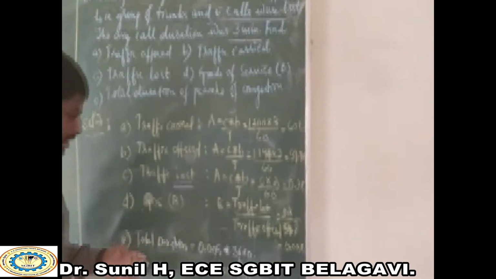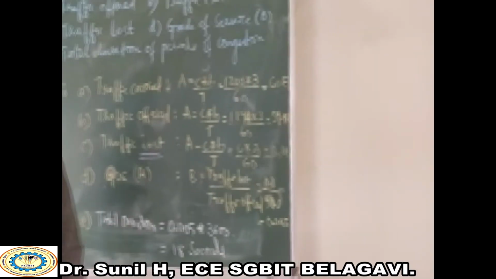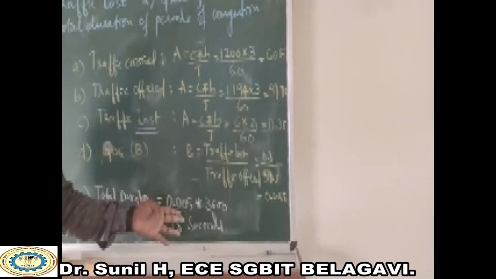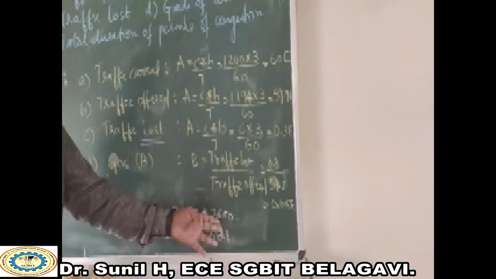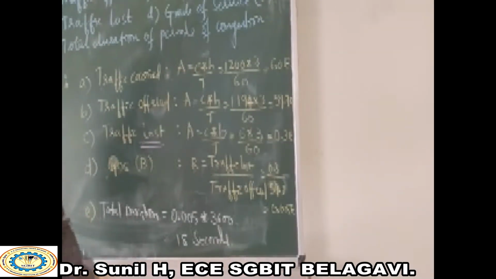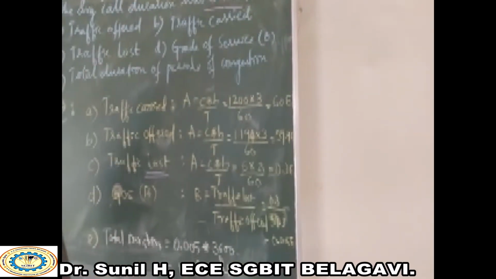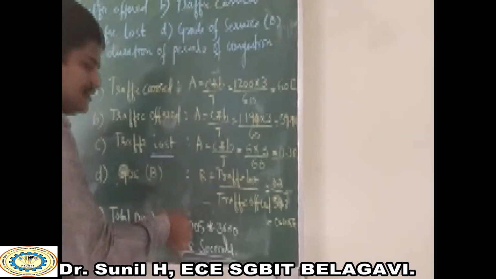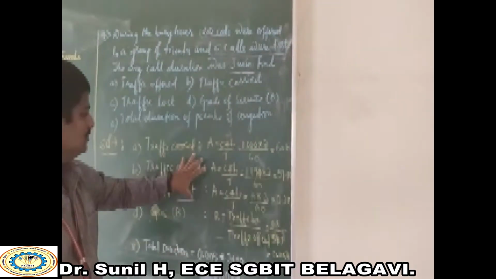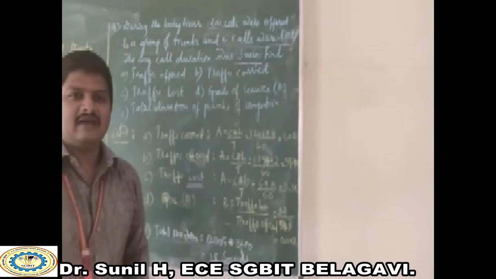Similarly, if I want the total duration of periods of congestion, we take the grade of service we obtained, multiplied by 3600 seconds. When you multiply these two, you get the total duration of periods of congestion in seconds, that is 18 seconds. This is the simple example we carried out using these equations and given terms to calculate the grade of service.